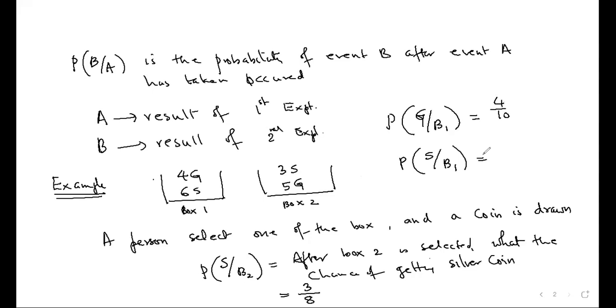So first box 1 has to be selected. Box 1 is selected, so it is 5 upon 10. Sir, can I say why? Box 1 is selected. Now your sample space is these 10 coins. So what is the probability?